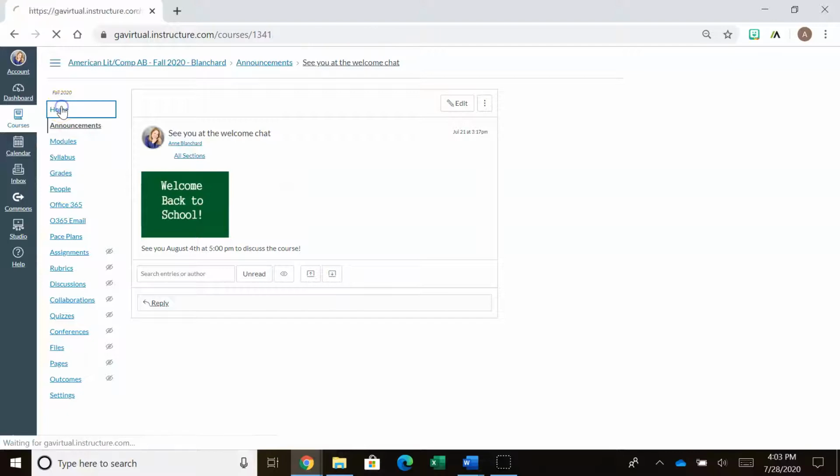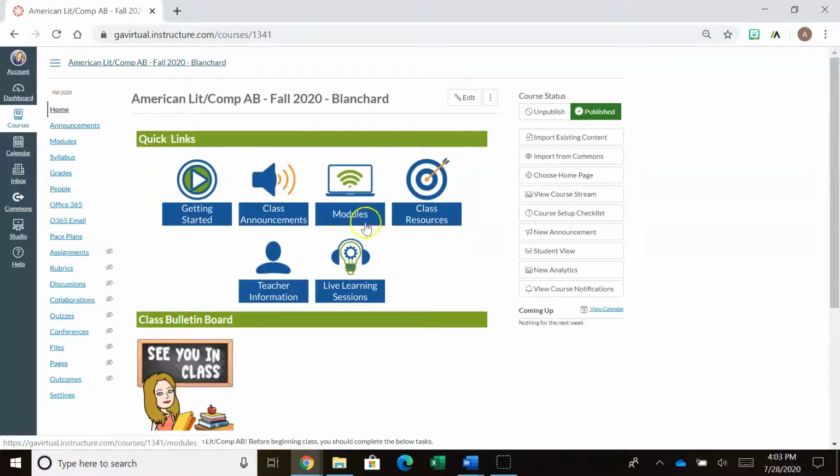I do want to emphasize, you can see that when you pull this up, the announcement doesn't show. So it's really important that you actually go and check the announcements once a day. So you should check your email once a day. You should check the class announcements once a day for sure. Okay, so please do that, or else you could miss important information.